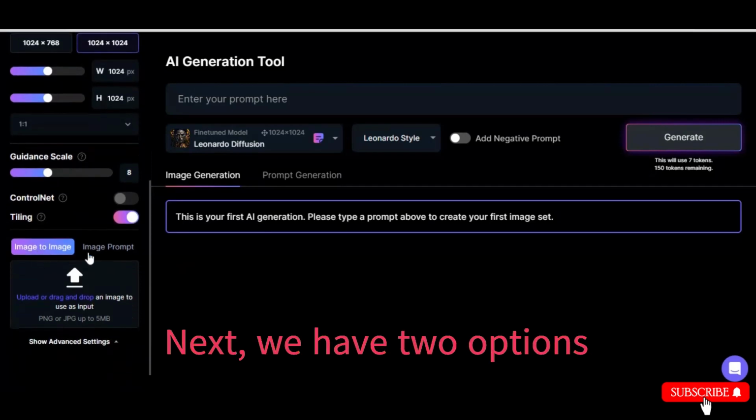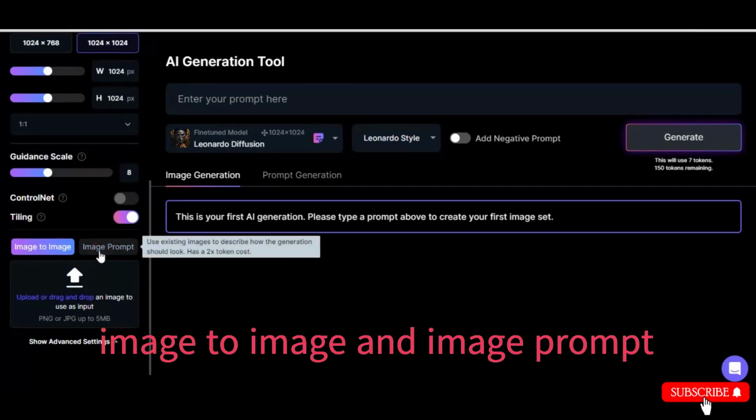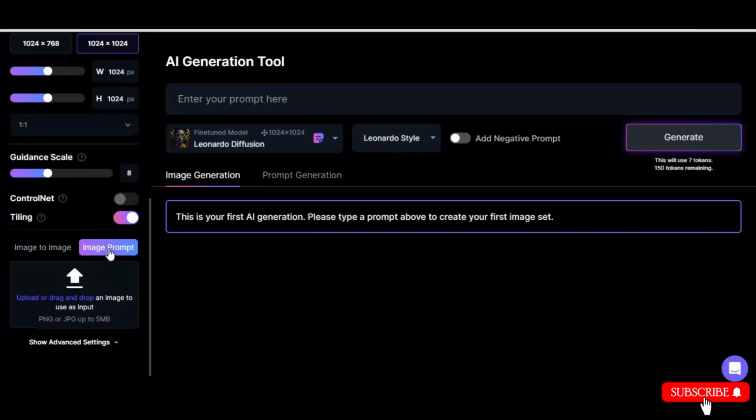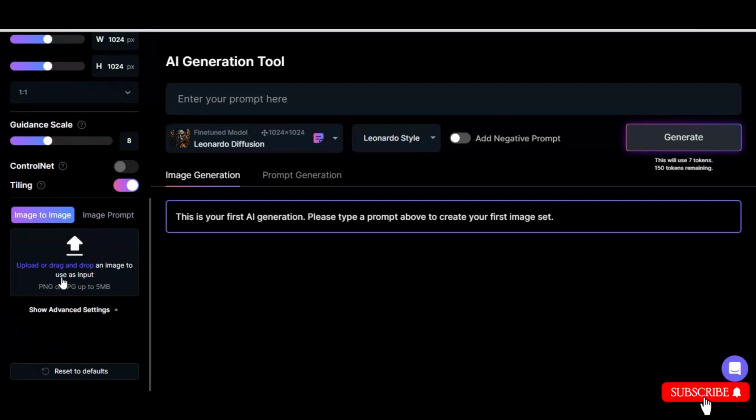Next, we have two options: image to image and image prompt. These are pretty straightforward. The first option, image to image, will generate a new image using an image that you upload. With the next option, Leonardo will figure out what prompt would give a similar image to the one that you have uploaded. These features are extremely helpful and more effective, and a much better alternative to Midjourney.